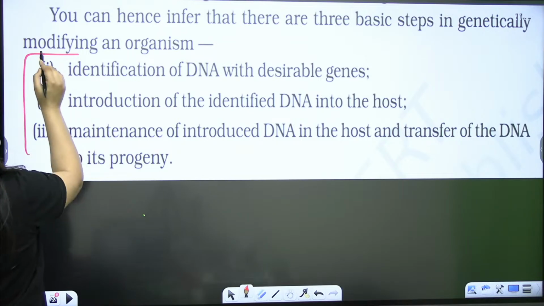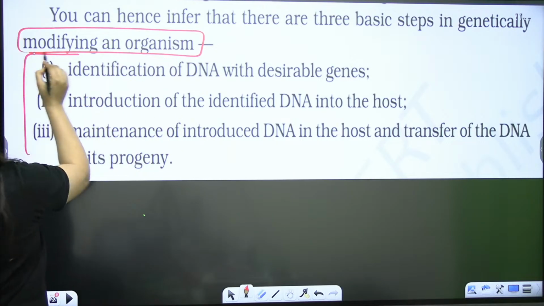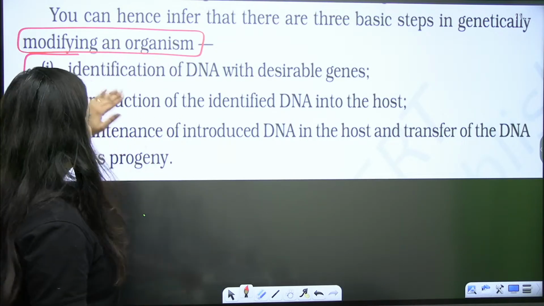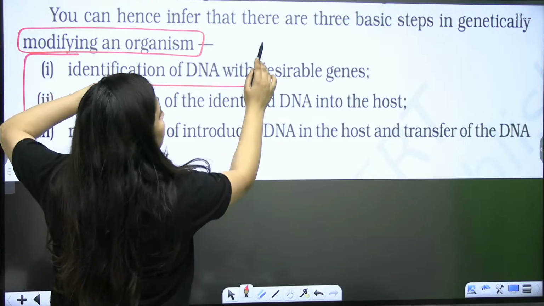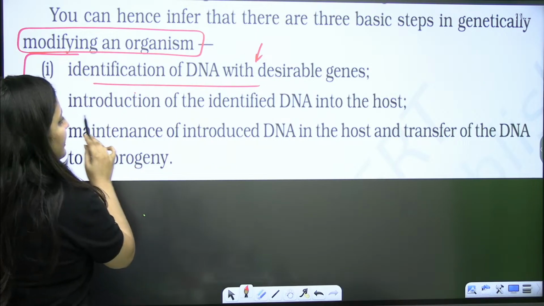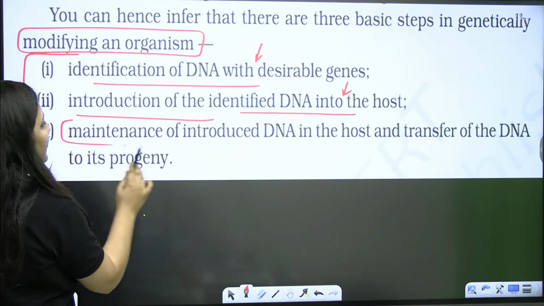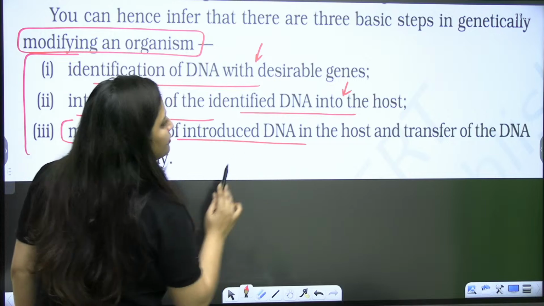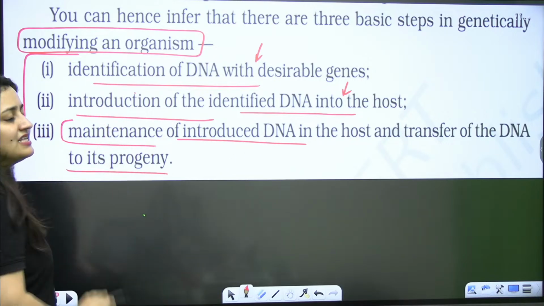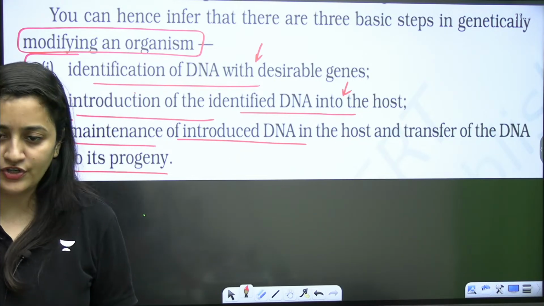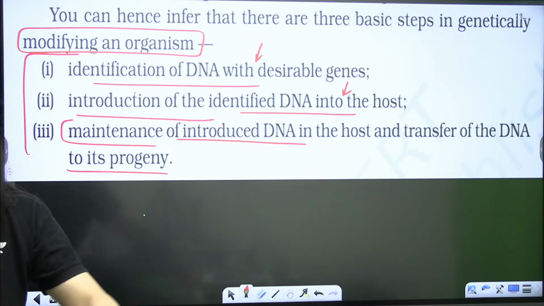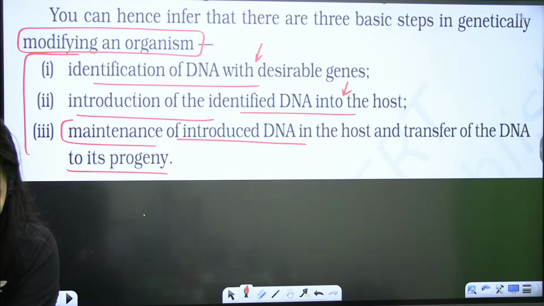Here you can see the 3 basic steps which are used for modifying an organism. It includes the identification of DNA with the desirable genes, introduction of the identified DNA into the host, and then finally the maintenance of the introduced DNA in the host and transfer of that DNA to its progeny. So these are the 3 steps. Understood?